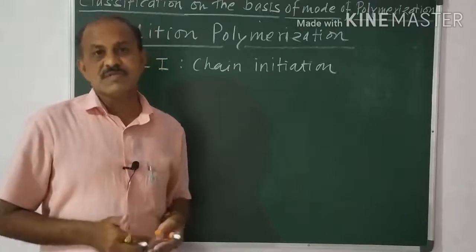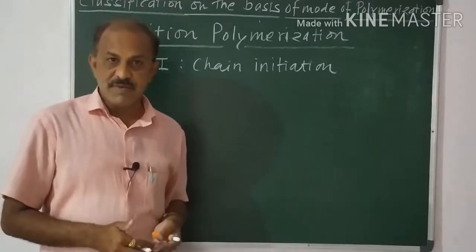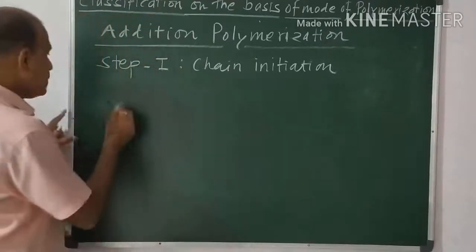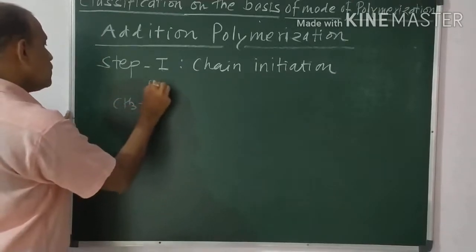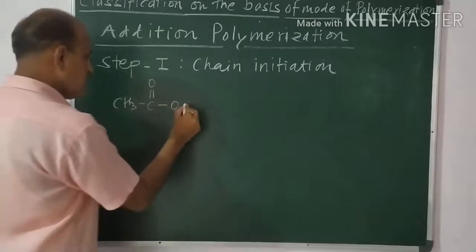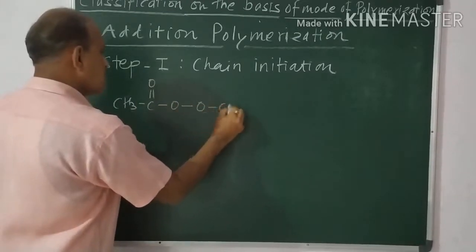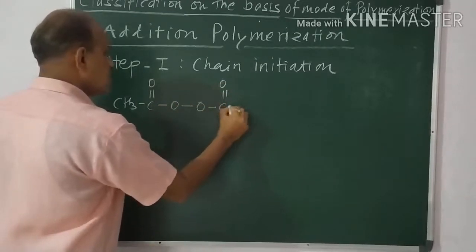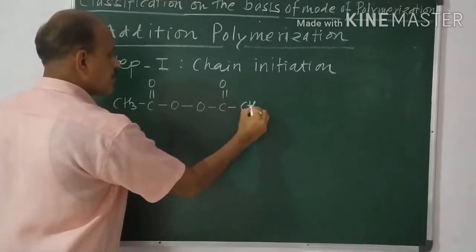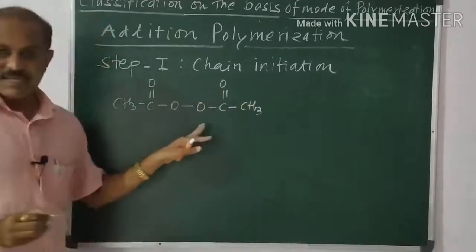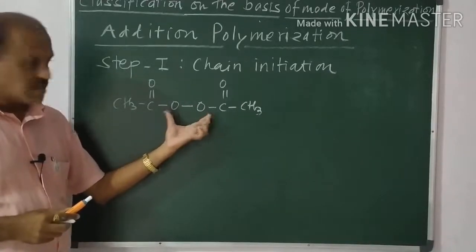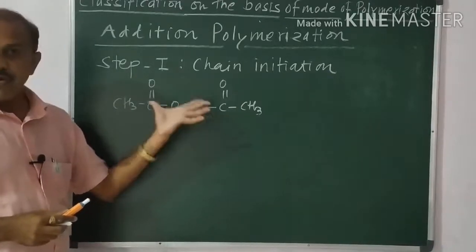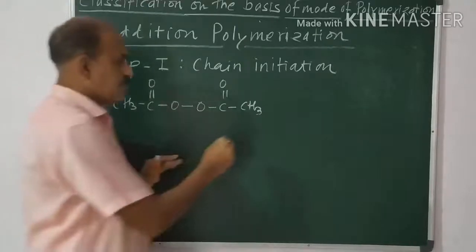Let's start with acetyl peroxide. Acetyl peroxide has the formula CH3C(=O)O-OC(=O)CH3. Peroxide compounds generally contain two oxygens, and here also we observe two oxygens. Now, initially what happens here?